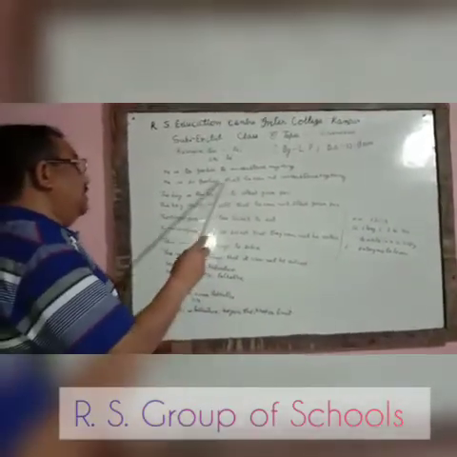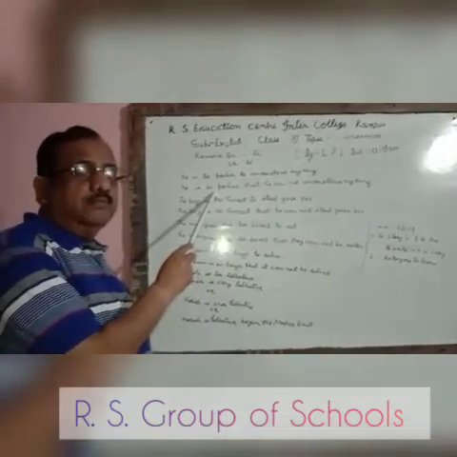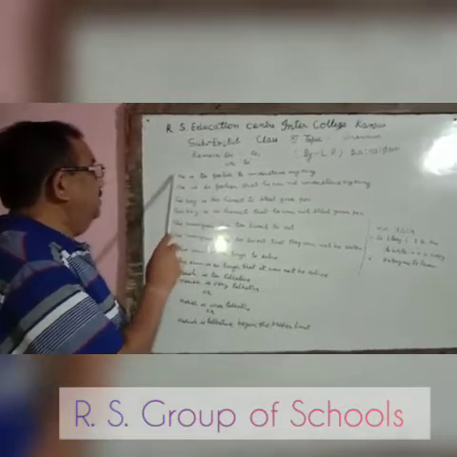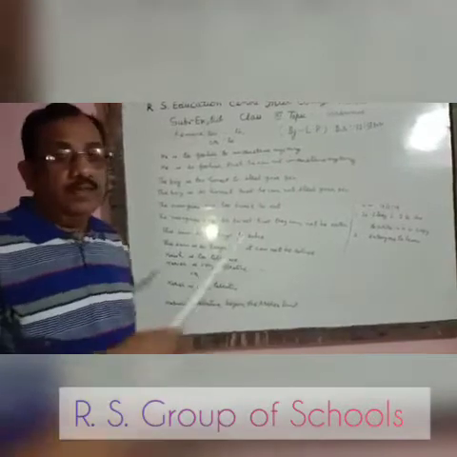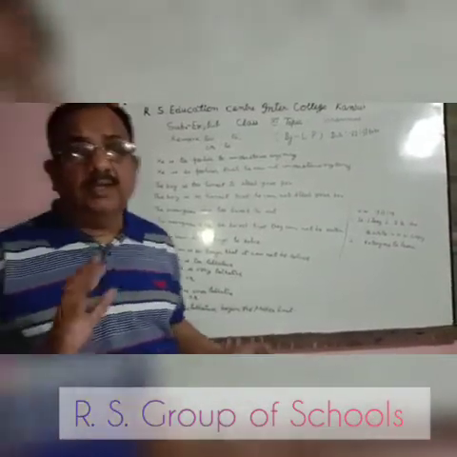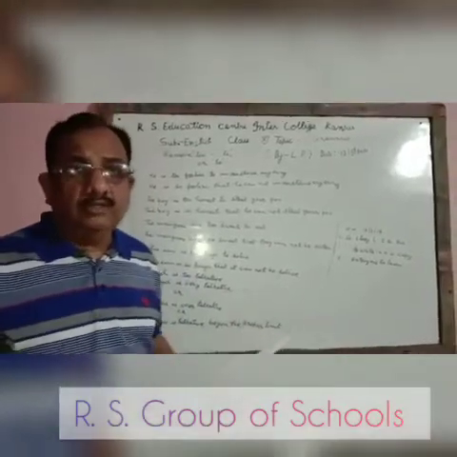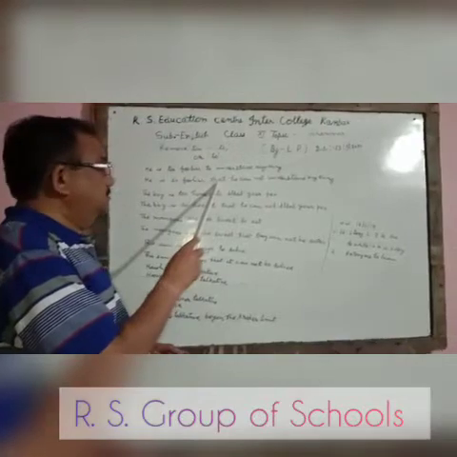When we change it, it will be: he is too foolish to understand anything, meaning he is so foolish that he cannot understand anything. The sense is the same in this sentence and in this sentence.